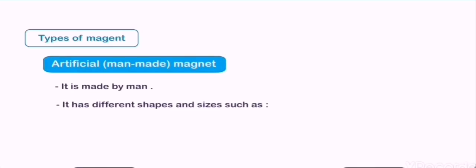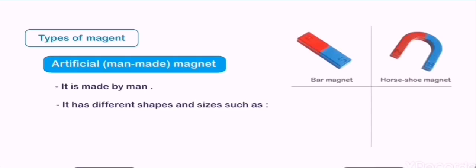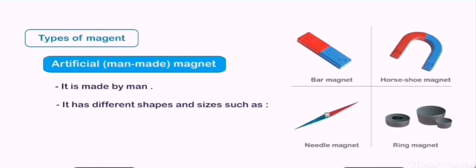Number two, artificial or man-made magnet. It's made by man. It has different shapes and sizes, such as bar magnet, horseshoe magnet, needle magnet, and ring magnet.